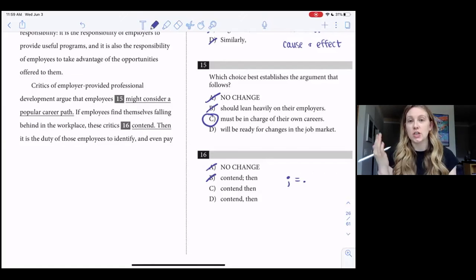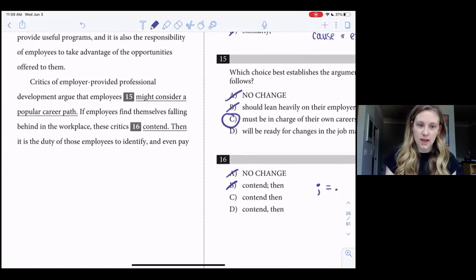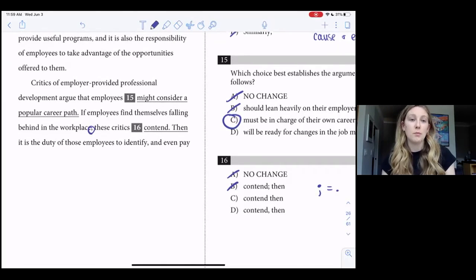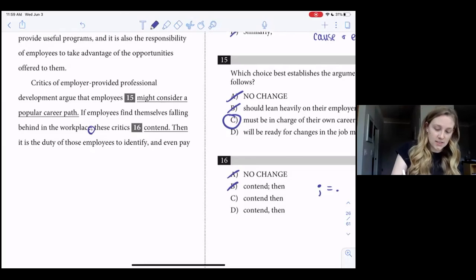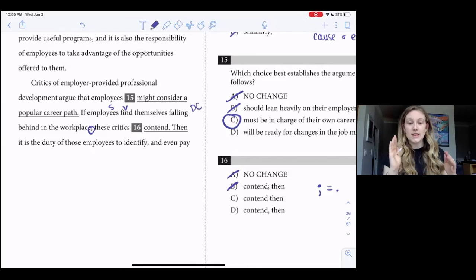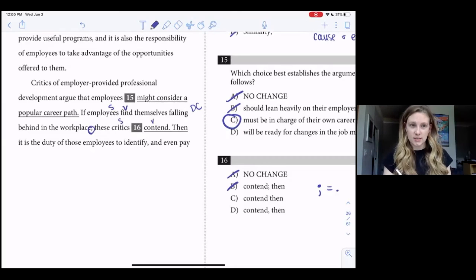I need to understand, should I put a comma or should I not? Well, if I look a little more closely at this sentence, I see that there's a comma right here. Now I also need to understand what types of phrases are making up this sentence. So the first phrase, "if employees find themselves falling behind in the workplace." Well, "employees find" is a subject-verb pair. This is a dependent clause because of the word "if." "These critics contend" is its own phrase as well. We have "critics contend," so that's another clause.